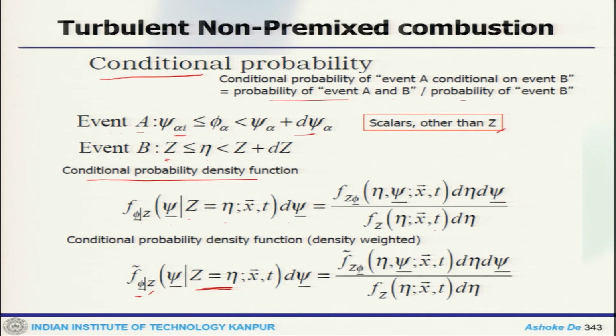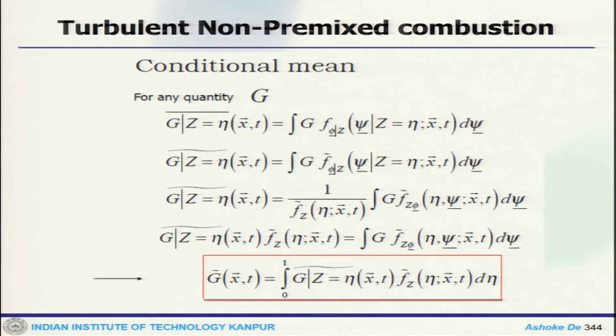That means you try to find the probability density function when z equals eta, and this is how you define the density weighted conditional probability. And the conditional mean, similarly for any quantity, let us say g, conditioned at eta, would be the integration of g of phi times f of phi conditioned at eta, d psi.